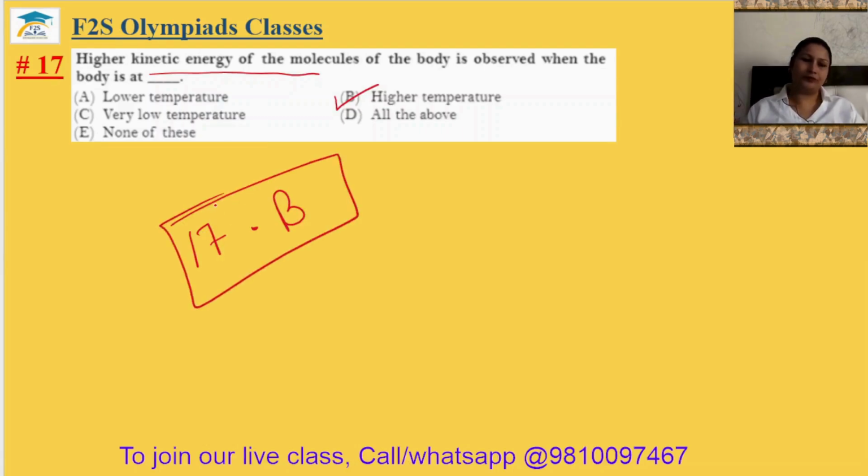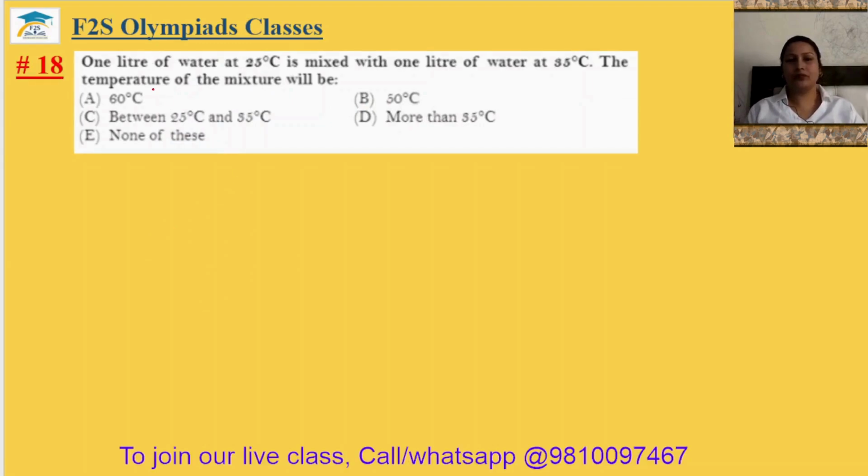Question number 18. 1 liter of water at 25 degrees centigrade is mixed with 1 liter of water at 35 degrees centigrade. The temperature of the mixture will be, actually there is one at 25 degrees centigrade, another one at 35 degrees centigrade, and when it is mixed, the temperature will become between 25 and 35 degrees centigrade. It is in the option number C. 18th answer is option C.